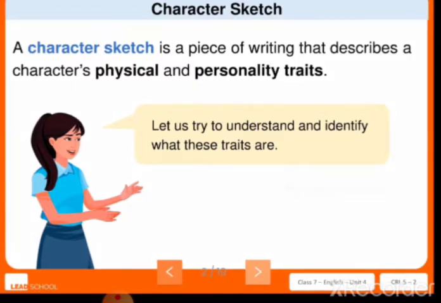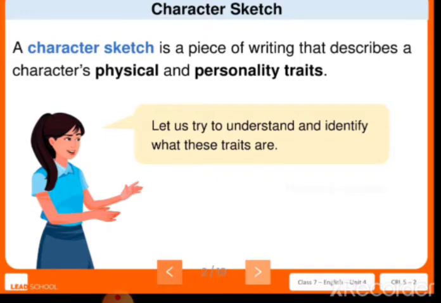A character sketch is a piece of writing that describes a character's physical and personality traits. So what do you mean by physical and personality traits? Physical means outside. Personality means it comes from inside, right? Physical means one's face, hair, eyes, the features of their body. Personality traits mean their thinking, what they do and what they say. All this comes under personality traits.